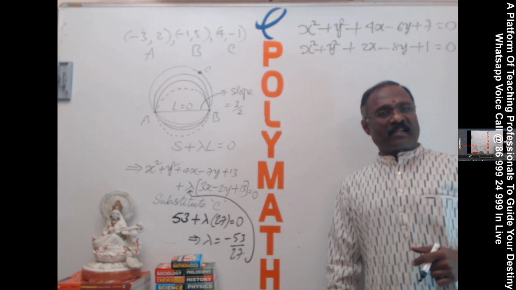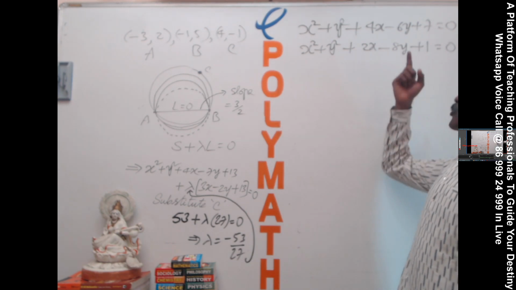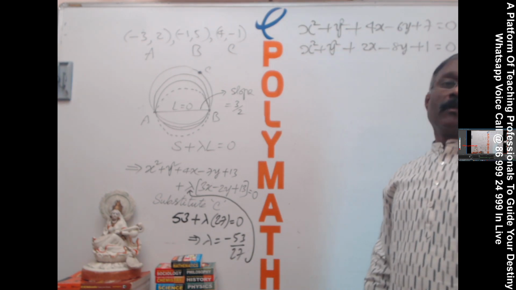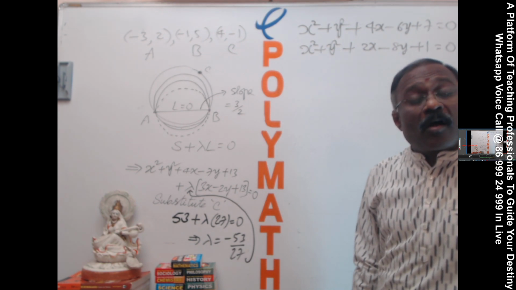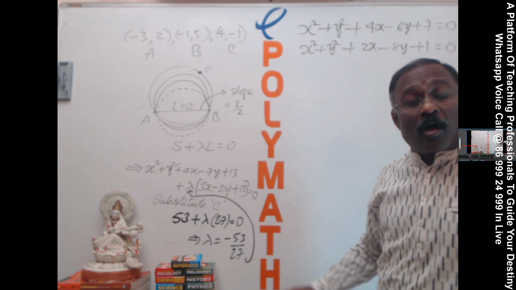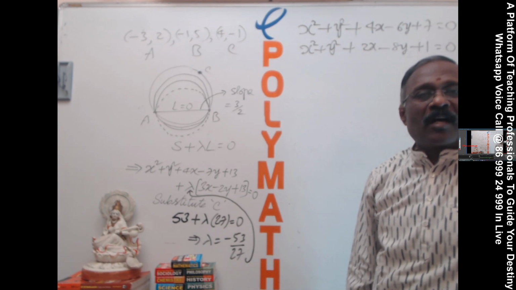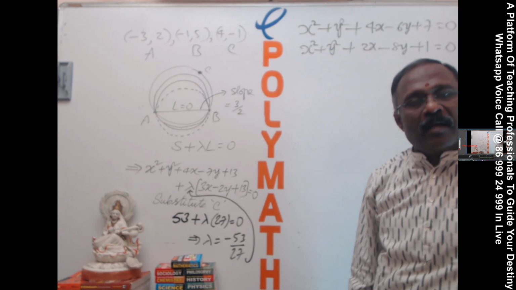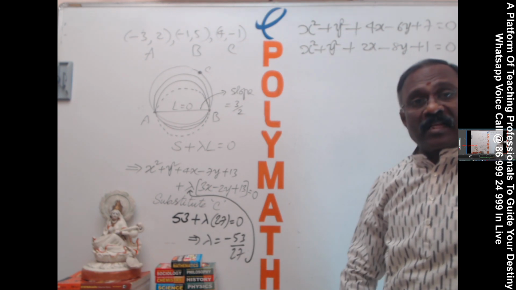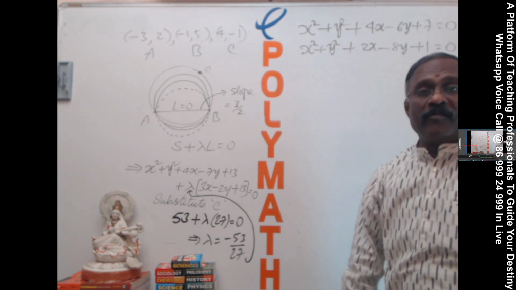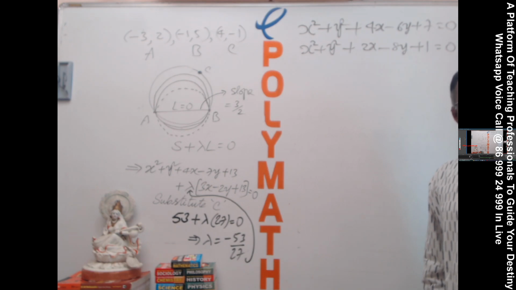Find the equation of that circle, provided they must intersect. You have to check whether they are intersecting or not. Find the equation of that circle whose common chord, the common chord of these circles itself, is the diameter. The common chord of these two circles itself is the diameter, provided these two circles must intersect. Then only the common chord forms. Let us revise that also. That's good. How do we decide?